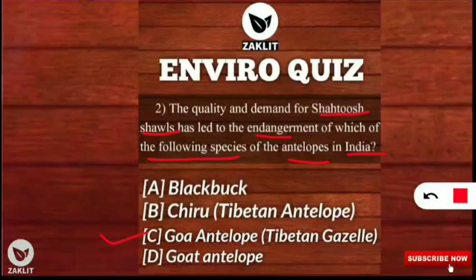They are the species which are endangered because they are used for the Shahtoosh preparation, and the quality and demand for these shawls are leading to the endangerment of this species because they are the source for the raw material for the Shahtoosh. So let's move on to the next question.